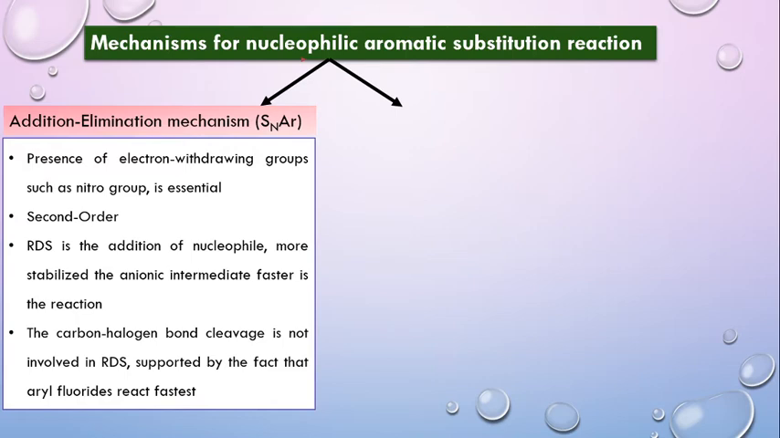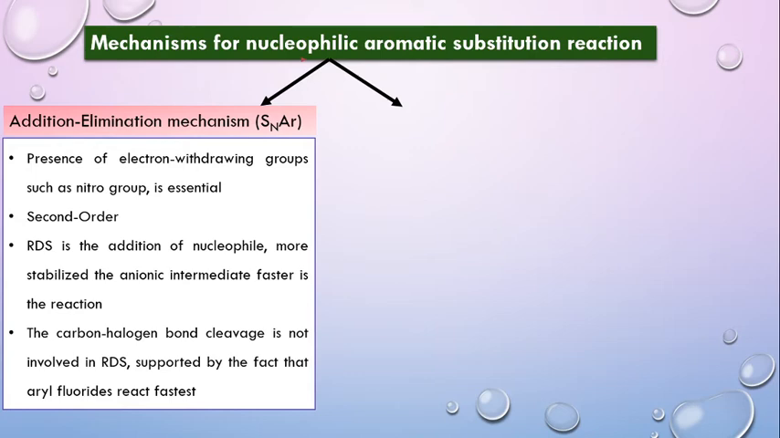Okay, the rate determining step in this case is the addition of the nucleophile, and it leads to the formation of an anionic intermediate. The more stable the anionic intermediate, the faster the rate of reaction, and it is the presence of these electron withdrawing groups which we mentioned earlier that is going to make this anionic intermediate more stable. And then the carbon hydrogen bond cleavage is not involved in the rate determining step. It is to be noted here that this bond breaking is not the RDS.